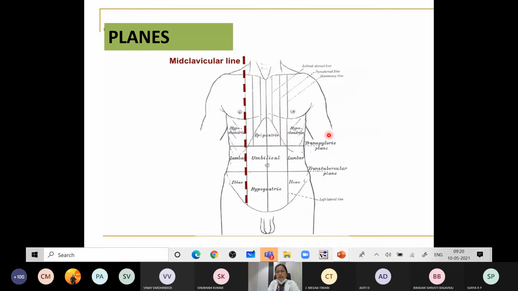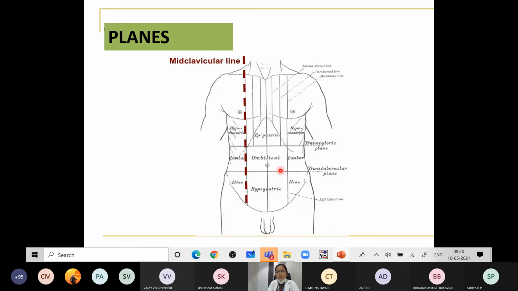Why is this called the transpyloric plane? Because here the pylorus of the stomach will be seen at this plane. The hilum of both the kidneys are present at this plane. It marks the origin of the superior mesenteric artery, and it marks the termination of the spinal cord. These are the various events seen at the transpyloric plane: the pylorus of the stomach, hilum of both kidneys, origin of the superior mesenteric artery, and the termination of the spinal cord. It is passing behind through the L1 vertebra. So this plane is called the transpyloric plane.